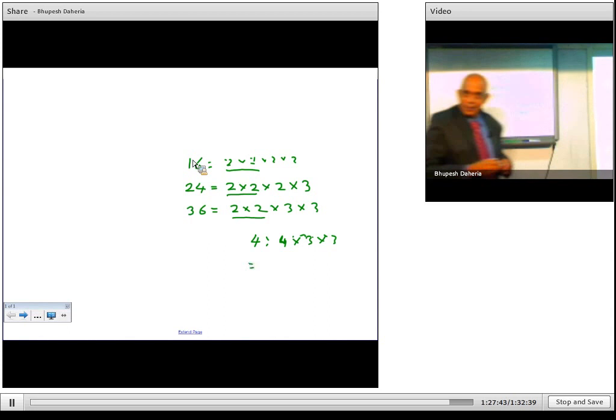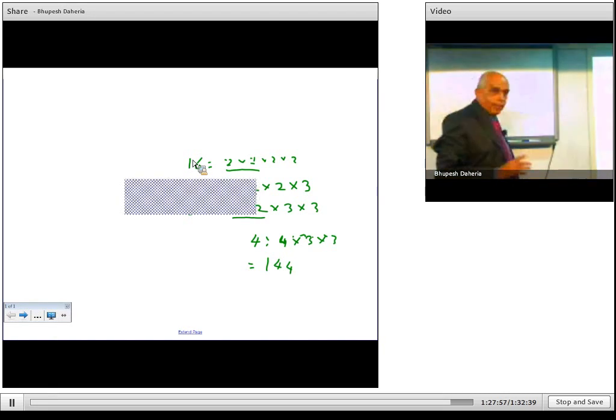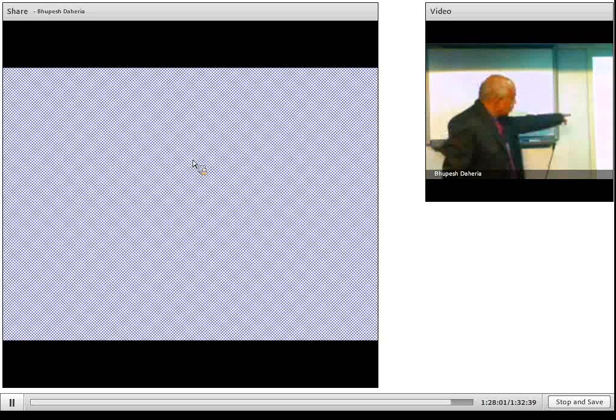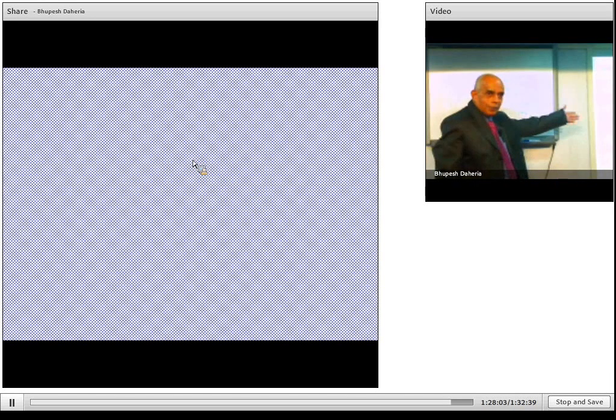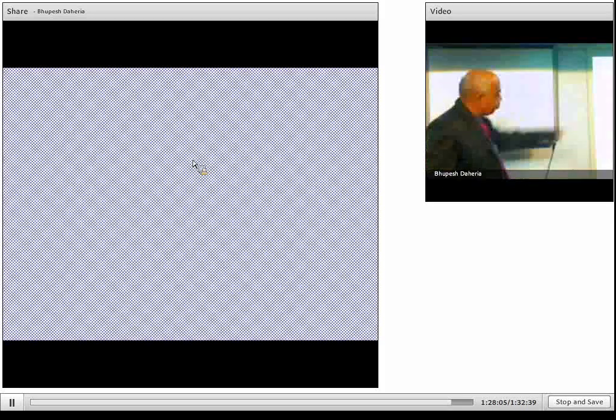Let us see how we do it by the simultaneous division method. You write these numbers: 16, 24, 36. Now you can start dividing by any number, like 2, 3, 4, whichever is divisible. Now 4 is divisible, it is obvious, so we divide by 4. We get 4 4s are 16, 4 6s are 24, 4 9s are 36.